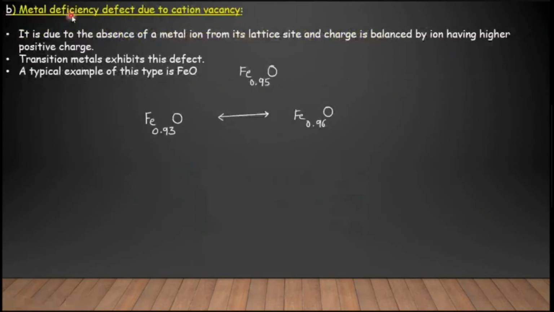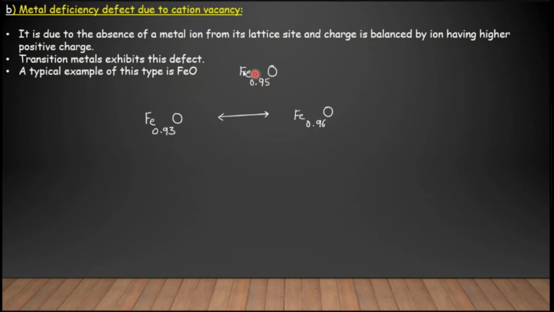Next is metal deficiency defect. This is due to cationic vacancies in the crystal lattice. It is due to the absence of metal ions from the lattice site, and the charge is balanced by an ion having a higher positive charge. Transition metals exhibit this type of defect. A typical example is FeO.